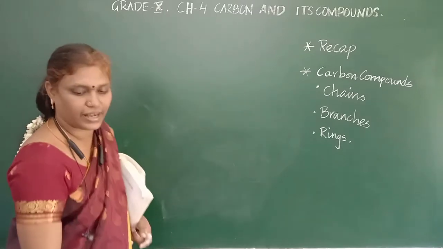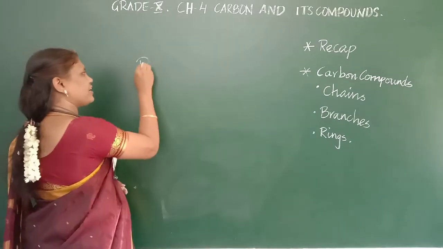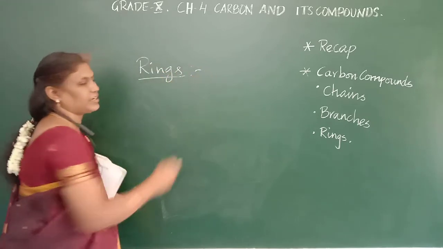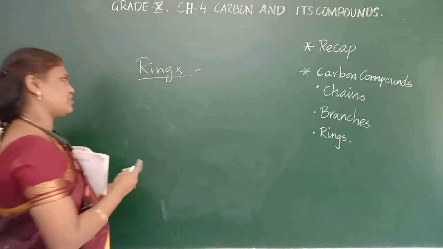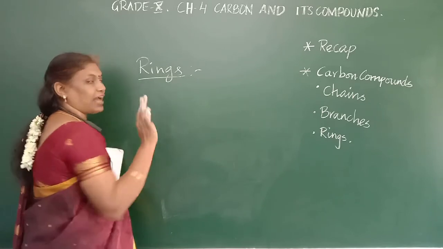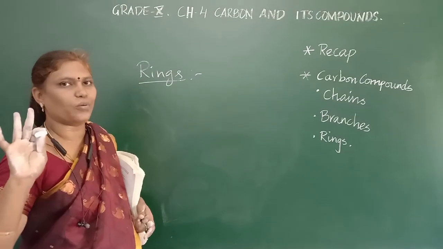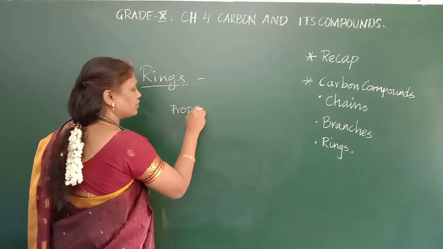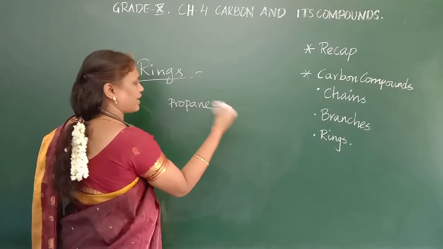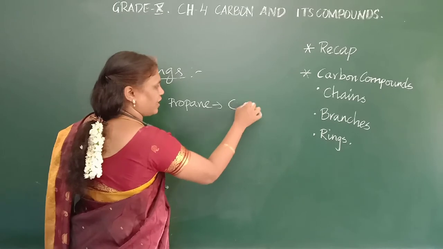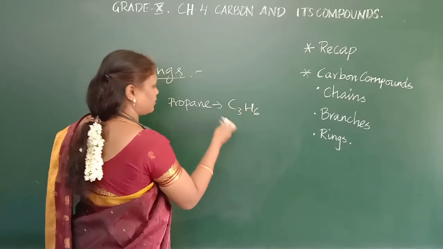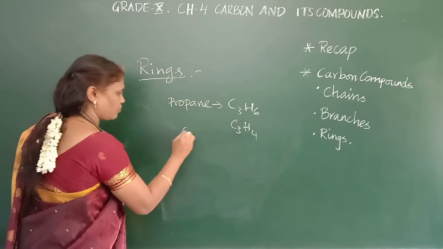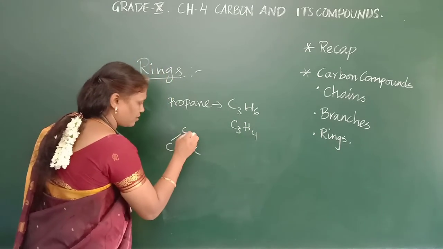Next one is rings. It is easy. Rings should always be a closed structure. It should have at least 3 carbons. How many? 3. For example, propane. The formula is actually C3H6. But in propane, it will have C3H8. See here, 1, 2, 3.